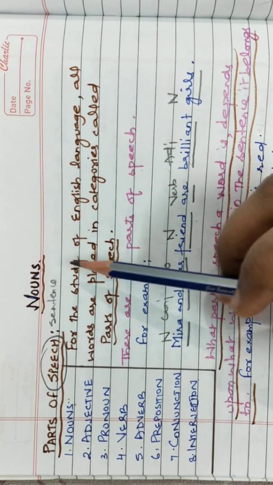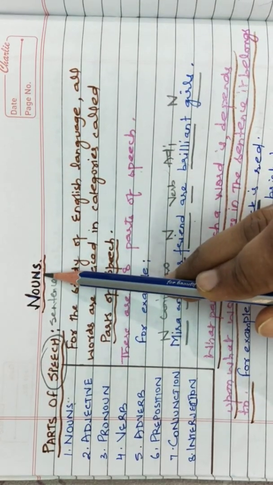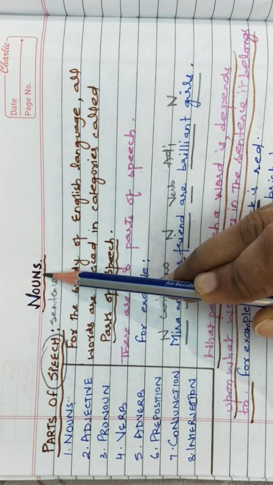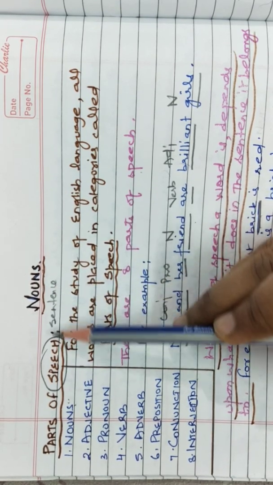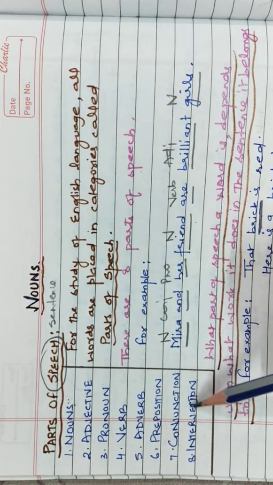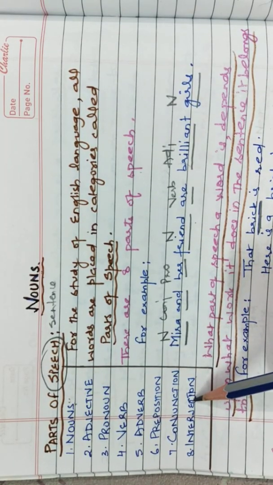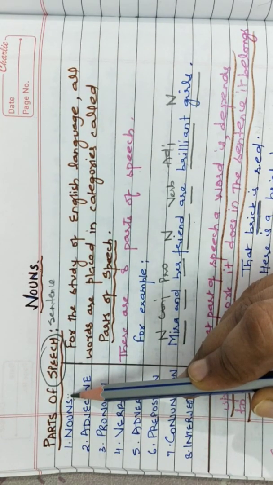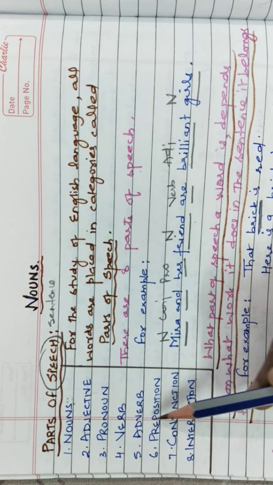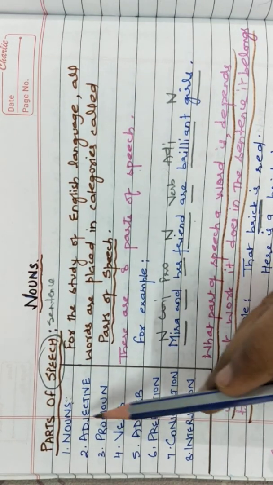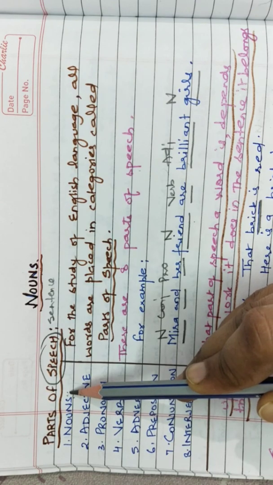Today we are going to start a topic from your English language, that is nouns. So as you can see, children, nouns is a part of sentence. There are 8 parts of sentences and one of them is nouns. So in class 6 we are going to do all these different parts of speech, and first we are going to do nouns.